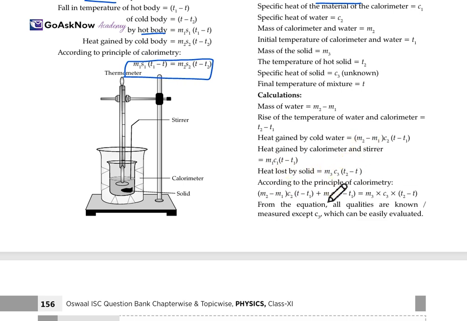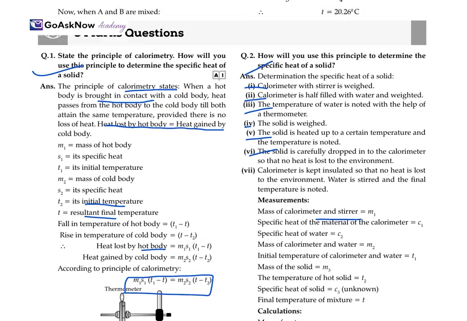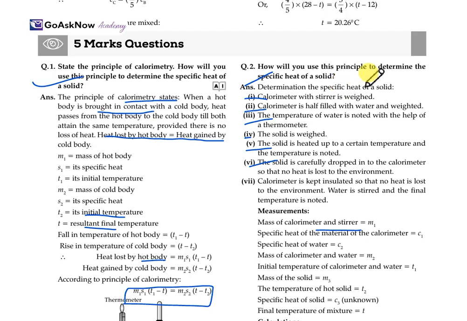According to the principle of calorimetry, heat loss will be equal to heat gain. So, this will be M2 minus M1 into C2 into T minus T1 plus M1 C1 into T minus T1, equal to M3 into C3 into T2 minus T, as we have already made the equations for both heat loss and heat gain. We substitute it according to the principle of calorimetry. So, from the equation all the quantities are known or measured except C3, which can be easily evaluated. So, here it is proved with the help of the calorimetry principle how we use the principle to determine the specific heat of solids. So, this is all about the topic 1.